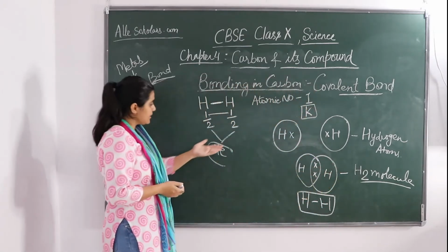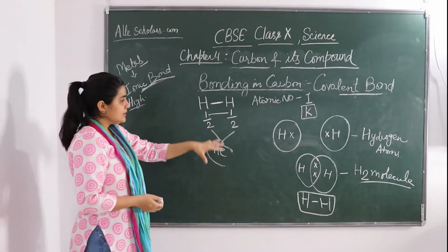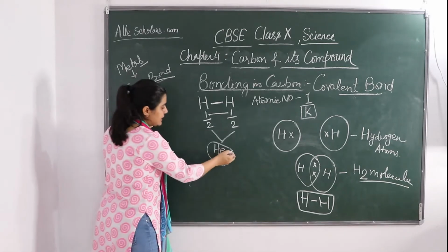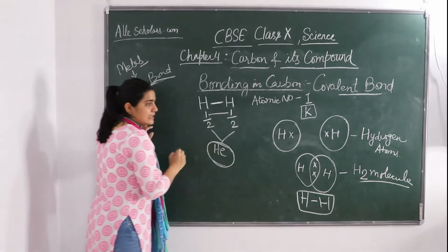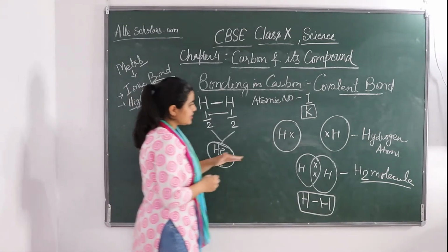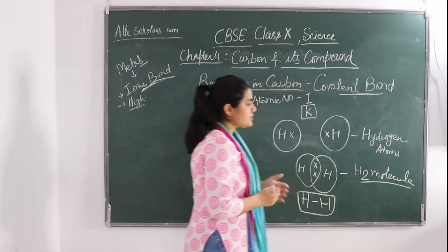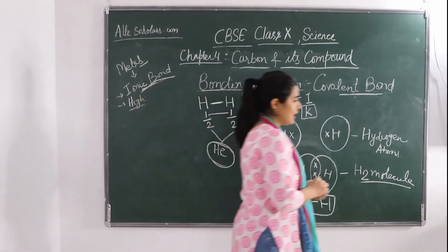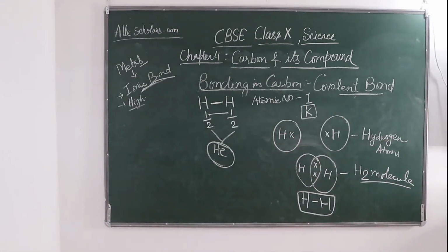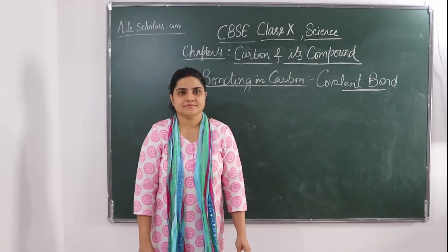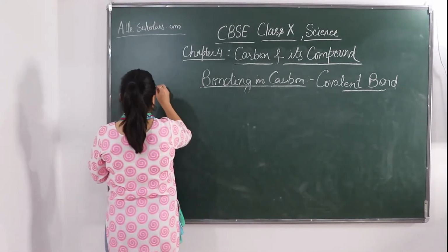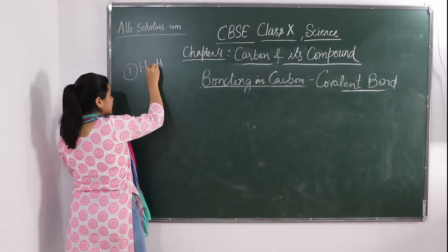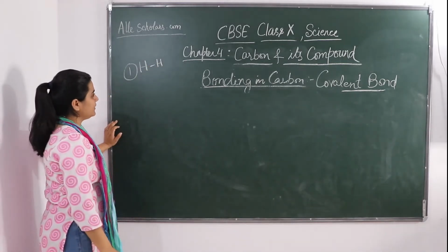If they share it like this, it allows the hydrogen atom to attain the electronic configuration of the nearest noble gas, that is helium, and the shared pair of electrons is said to constitute a single bond between two hydrogen atoms, and that is a covalent bond, a single covalent bond. So we have seen the covalent bonding between hydrogen molecules. Two hydrogens had a single covalent bond when they formed a covalent bond.